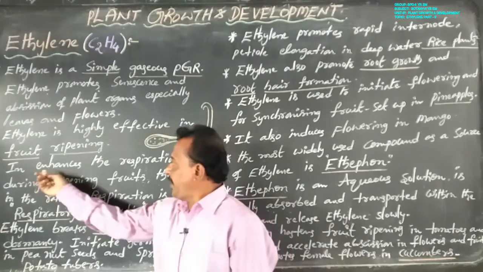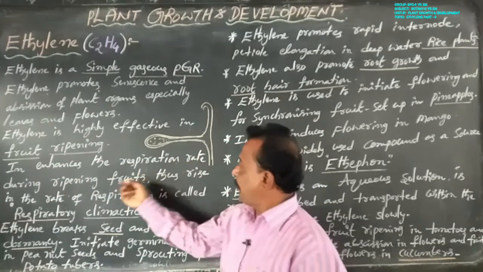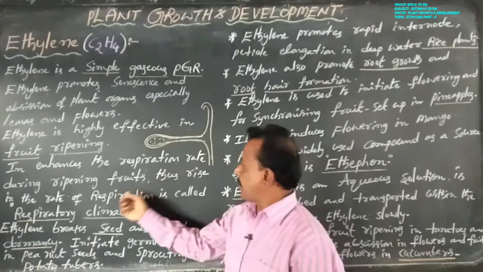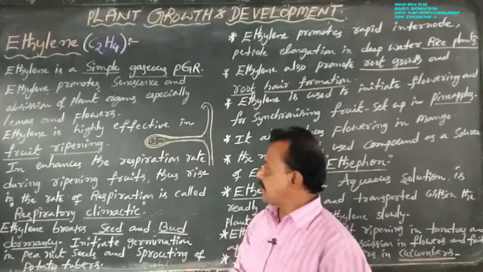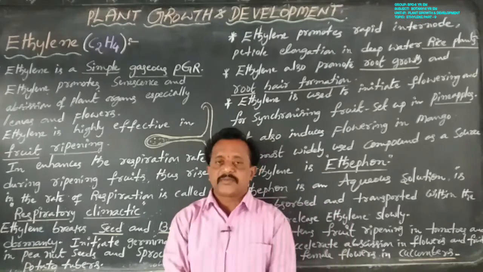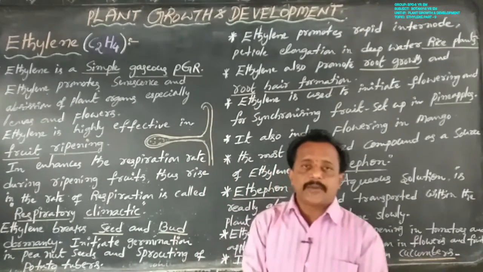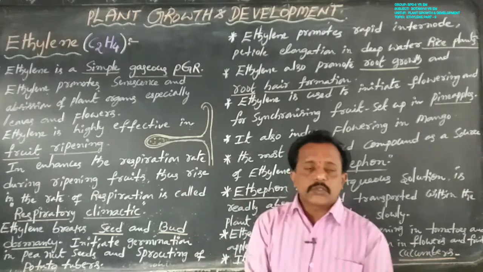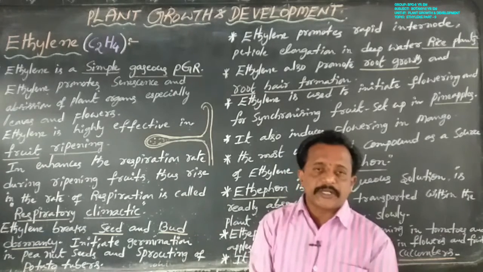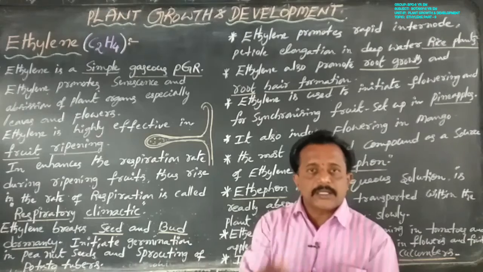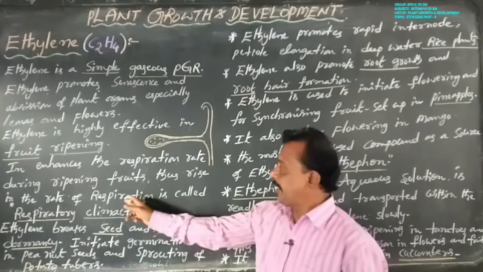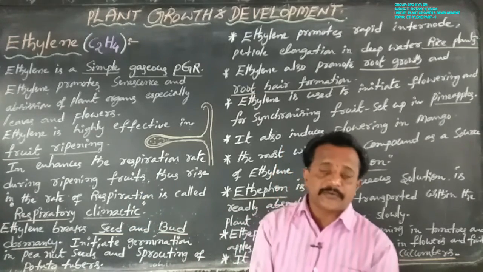Next, it enhances the respiration rate during ripening of fruits. This rise in the rate of respiration is called the respiratory climacteric. All ripening fruits show a rise in the rate of respiration.